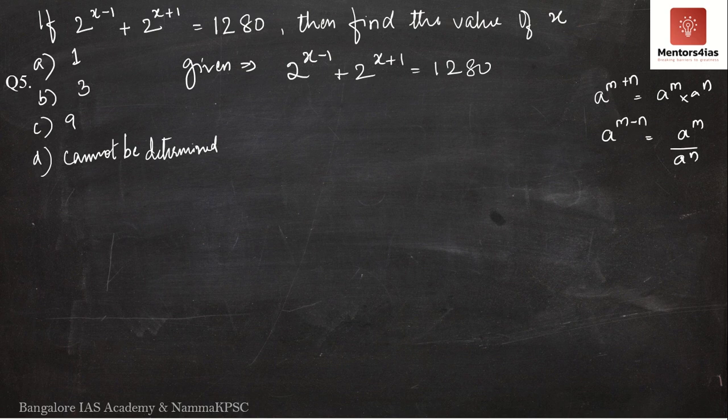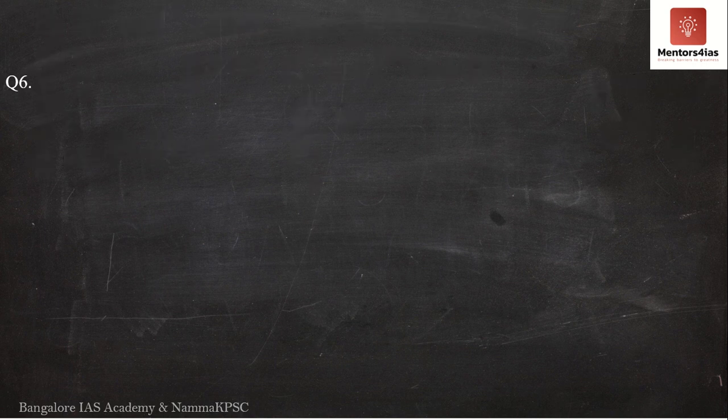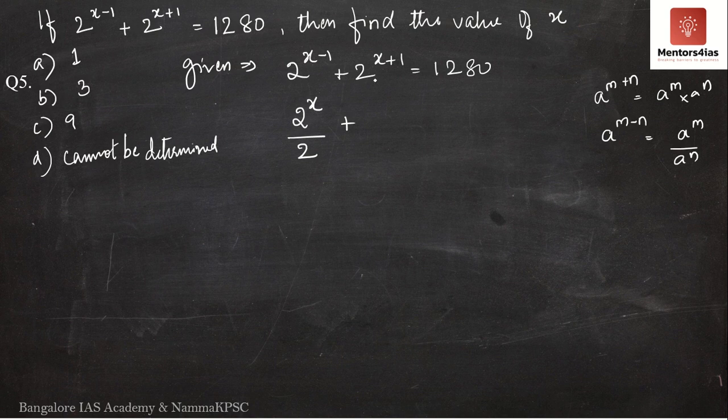A to the power m divided by a to the power n. Meaning I will write 2 to the power x minus 1 as what? 2 to the power x by 2 plus, we have 2 to the power x plus 1 which is similar to a to the power m plus 1. I can write this as a to the power m into a to the power n. Therefore, I will now write it as 2 to the power x into 2. This is equal to